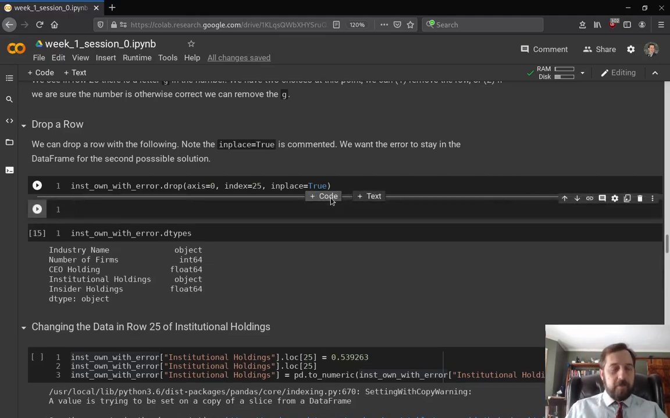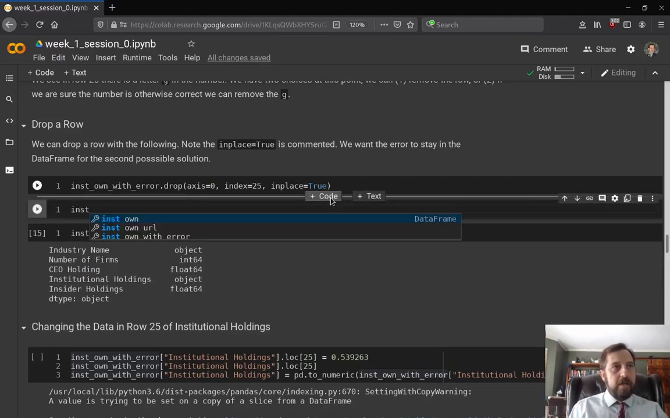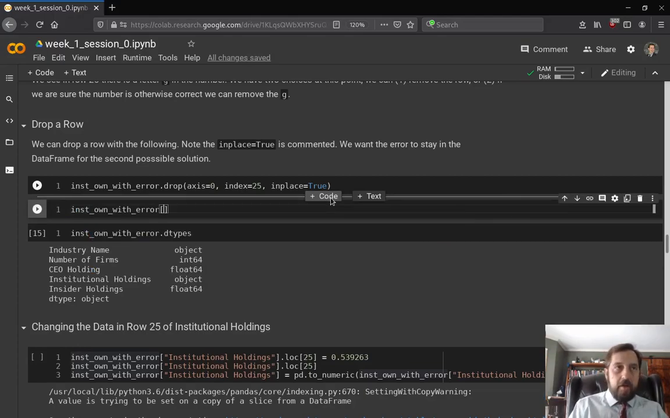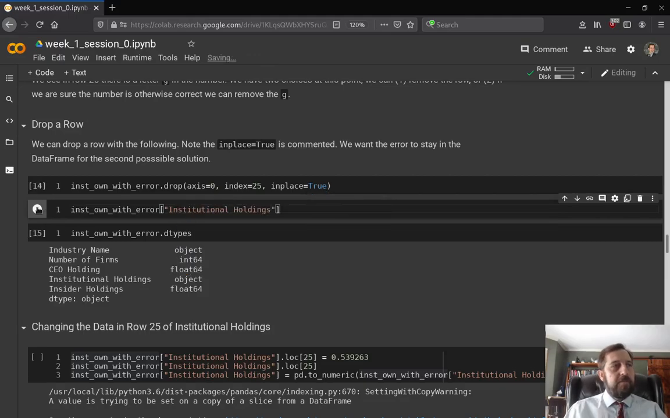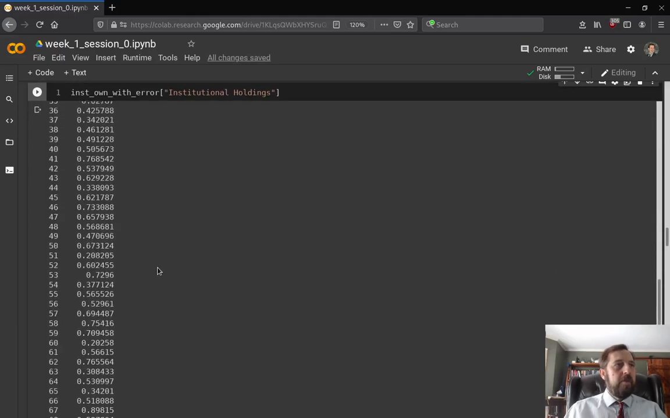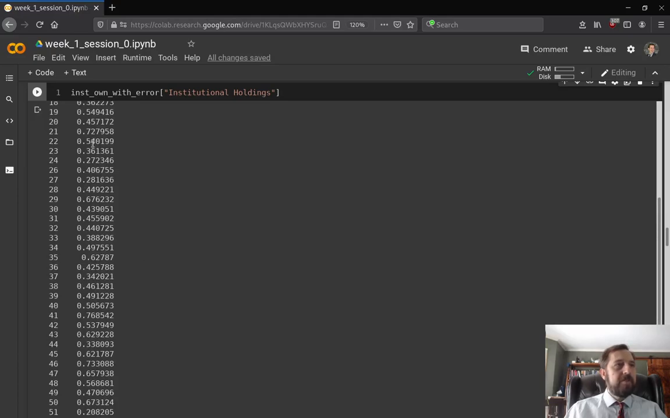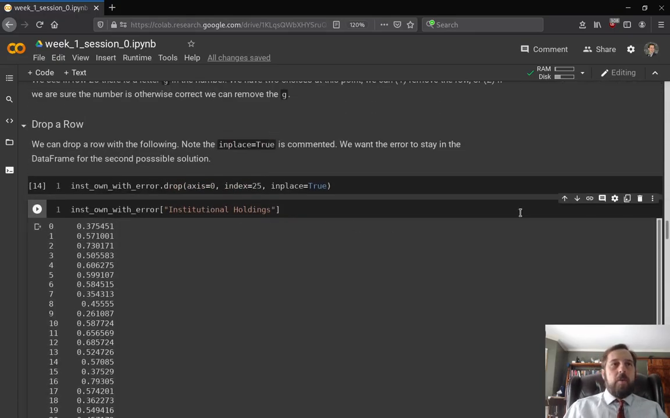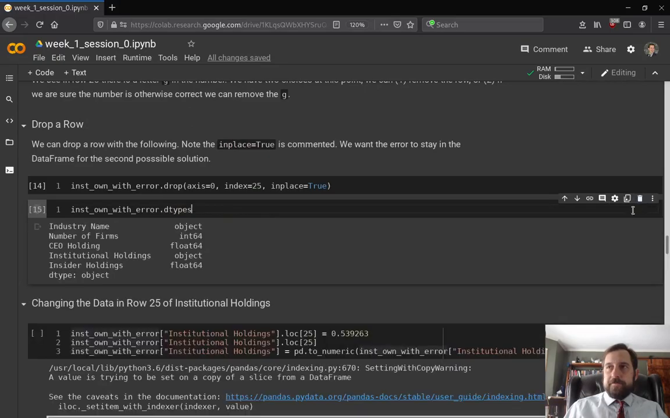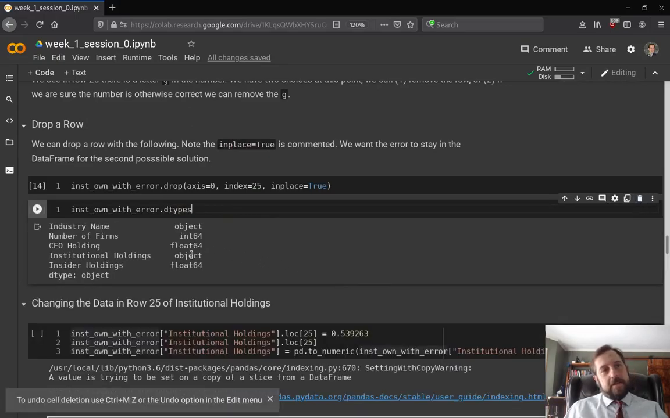We can confirm that what we want, let's say institutional holdings, is gone. This was row 25 previously, so what we want is gone. And we actually can update the index here, but we won't worry about that right now. However, it didn't update the type.